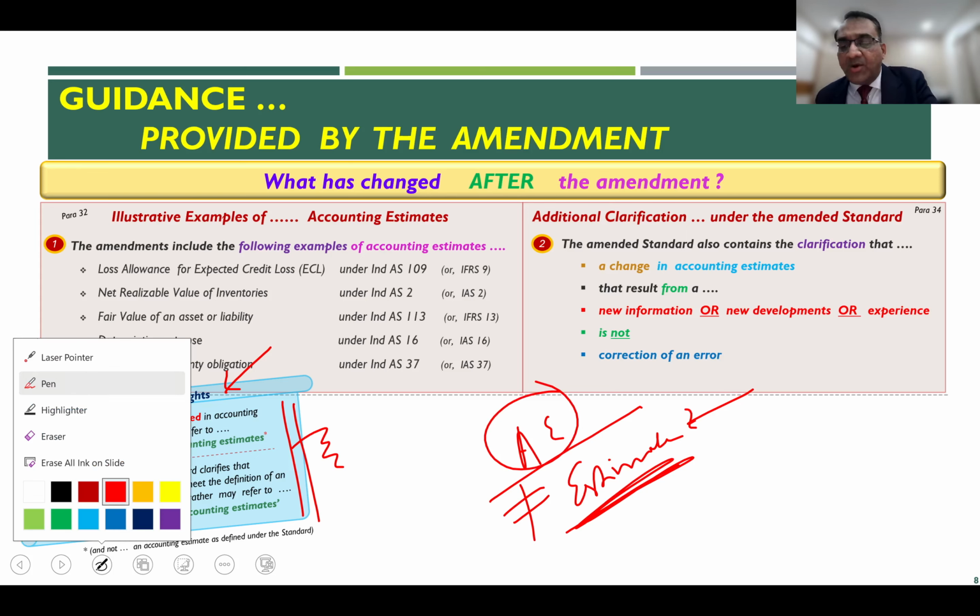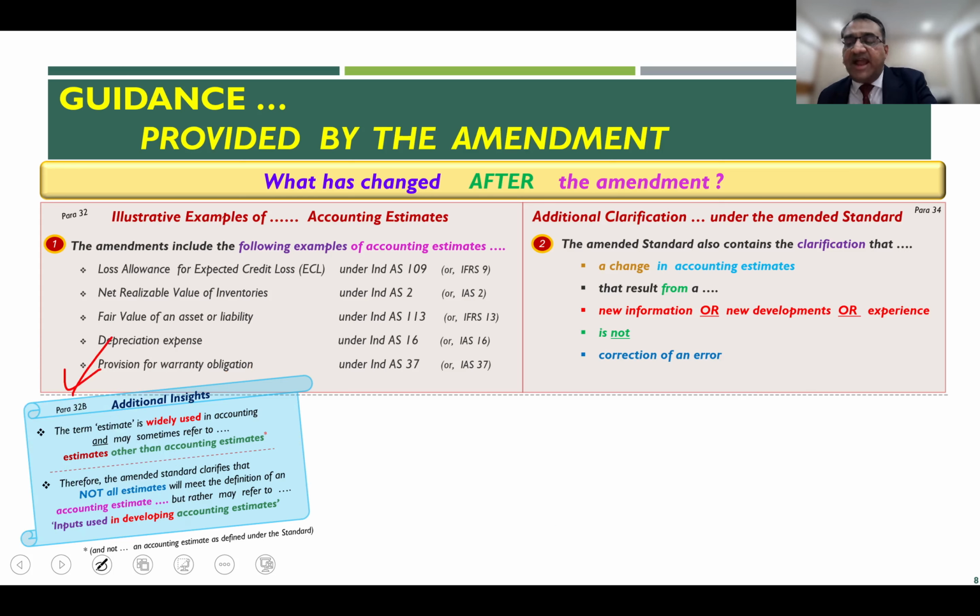So let us read the guidance given in paragraph 32B of the amended standard. It says that the term estimate is widely used in accounting and may sometimes refer to estimates other than accounting estimates as contemplated under this standard.